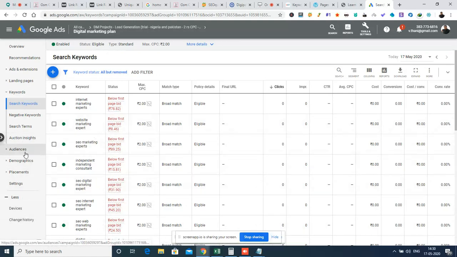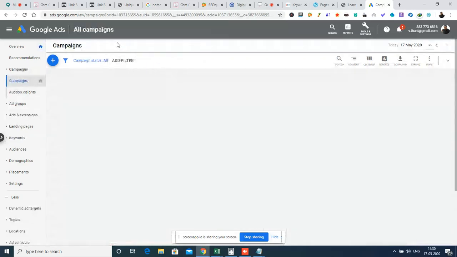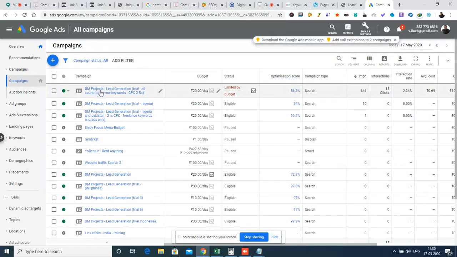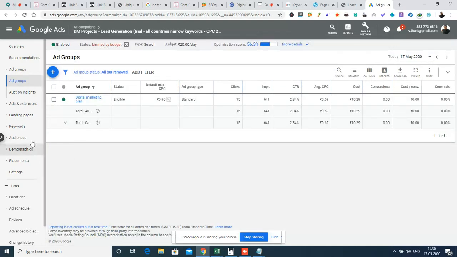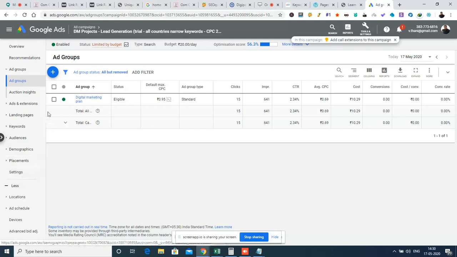So it will be showing only the details about the group. Suppose you want to see the audience segment of a particular campaign. For an example, what you have to do is go to the campaigns. In the campaigns, you select any of the campaigns, and inside that campaign you can see the audience demographics and placement settings, which is similar to an ad group, but this will be related to the campaign which we selected.